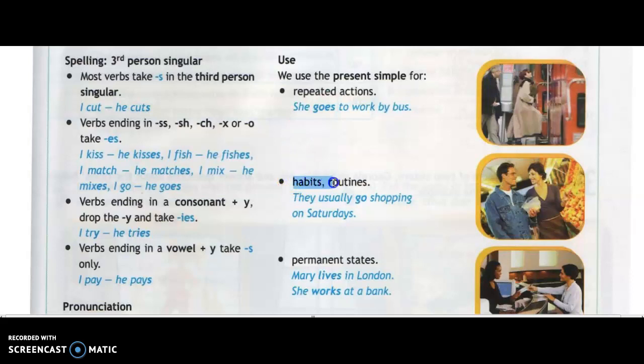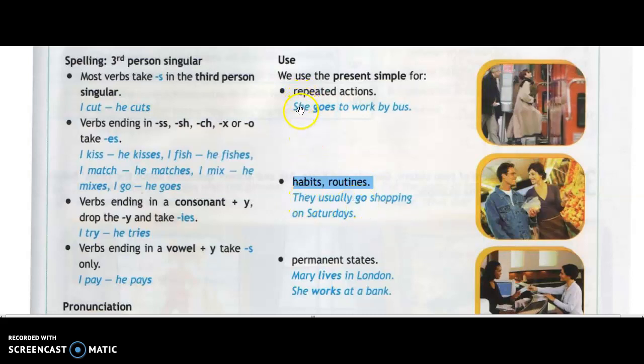Similarly, if you see here, we also communicate our habits and routines to people, right? By using the present simple tense. Okay, in this case here, these people, the couple, or maybe friends, they usually go shopping on Saturday, right? So I'm using here go. I'm not using here will or going or any other word. I'm using the first form of the verb, right, with they, all right?